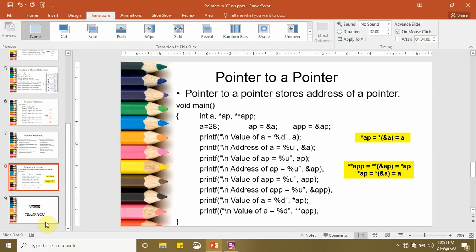So this is the simple functioning of pointer to a pointer. You can try all these examples, run them, and you will understand that it is not a complex thing. All you have to remember is that a pointer is just another variable, but instead of storing a constant, it stores the address of another variable.